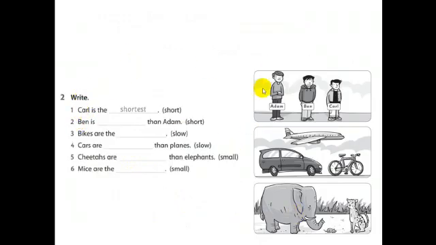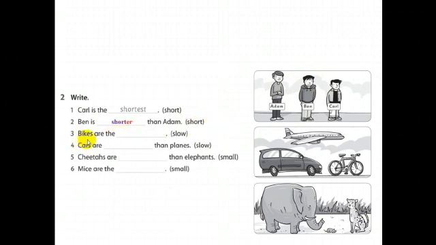Write. Carl is the shortest. Here we have an adjective and you should write comparative or superlative. Ben, look at Ben. Short, than Adam. Here we have comparative. Shorter, yes. ER, shorter.